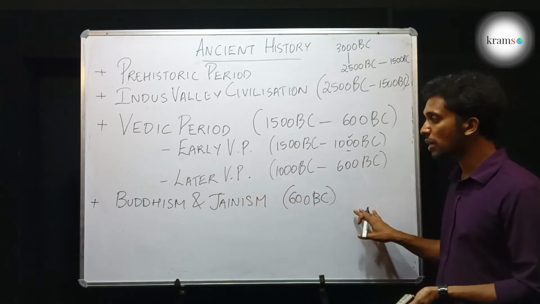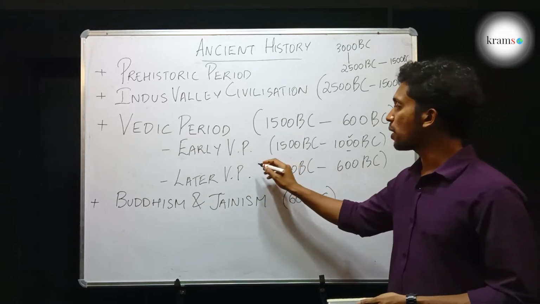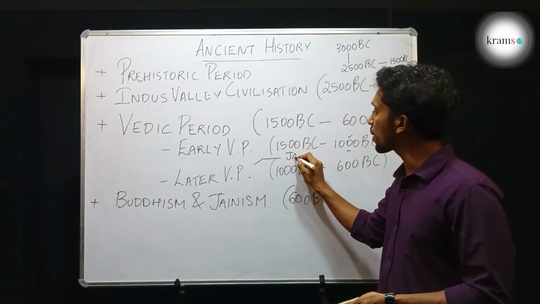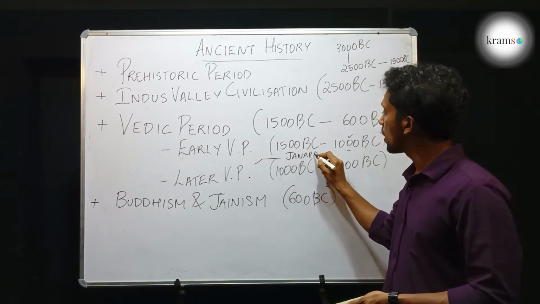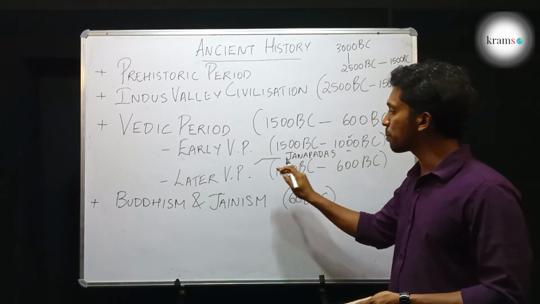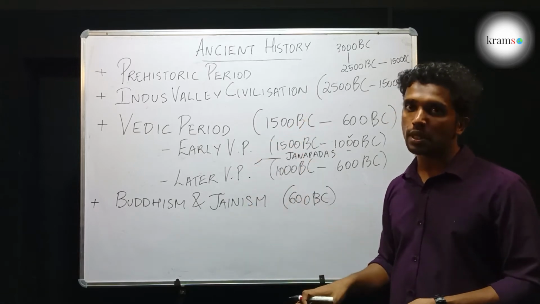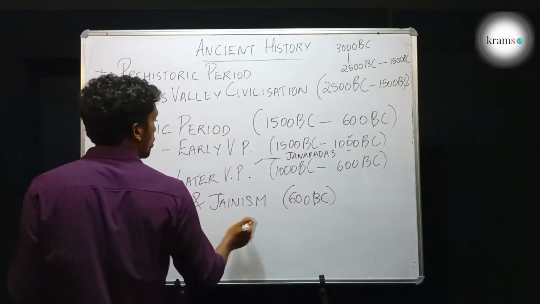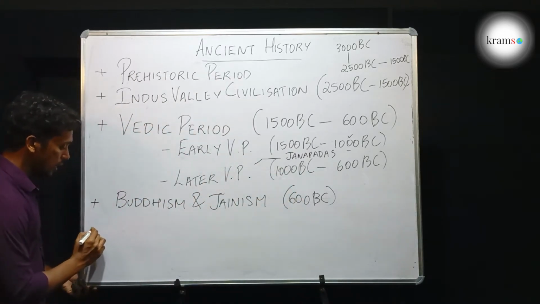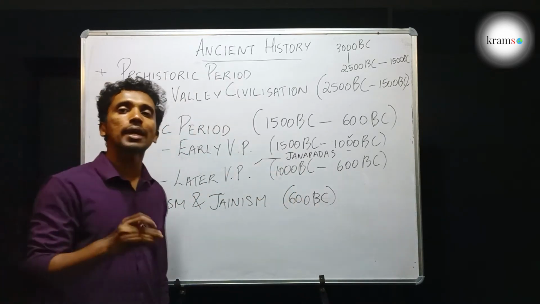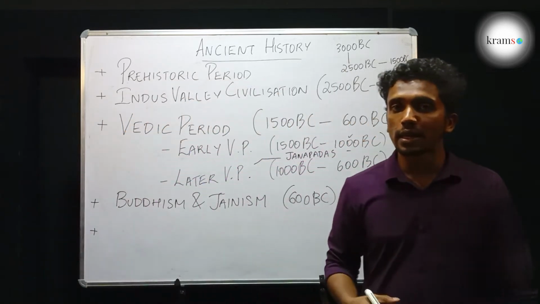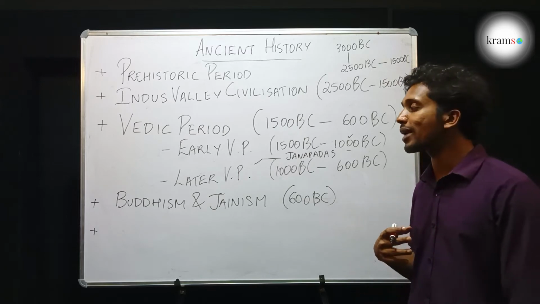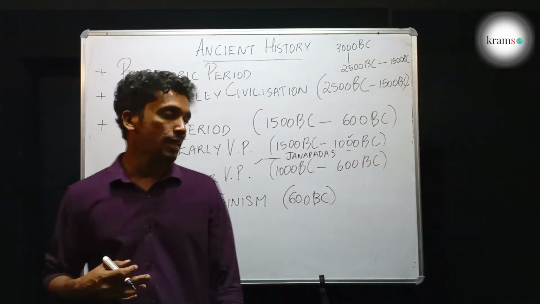And in the later Vedic period, early kingdoms in India came into existence, and those kingdoms were called Janapadas. And during 600 BC, out of the small kingdoms or Janapadas in India, some became very prominent, bigger in size and powerful, and they were known as Mahajanapadas.